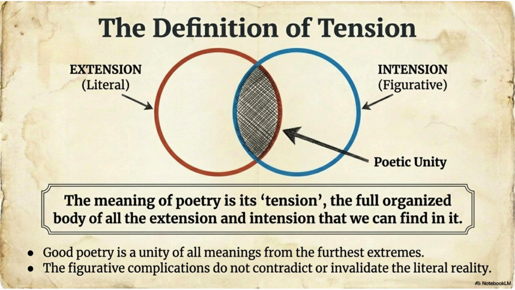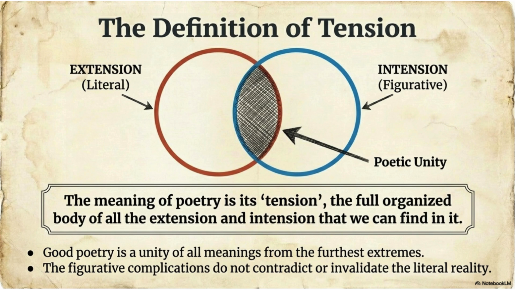Tate's famous definition. The slide gives one of Tate's most important statements. "The meaning of poetry is its tension, the full organized body of all the extension and intention that we can find in it." Let us simplify this sentence. Tate is saying, the meaning of a poem is not found only in literal meaning. The meaning of a poem is not found only in symbolism. The true meaning of a poem comes from the organized union of both. That organized union is called tension.